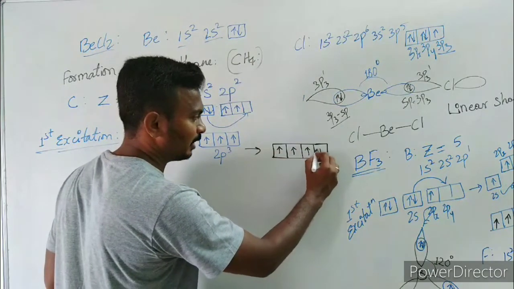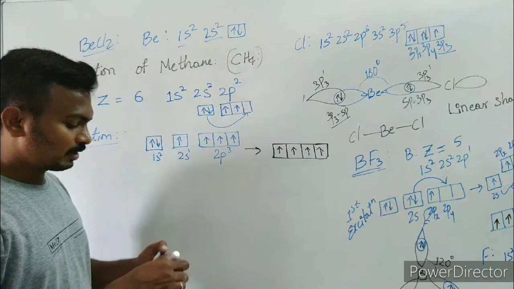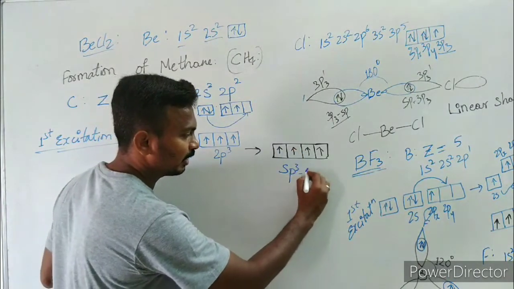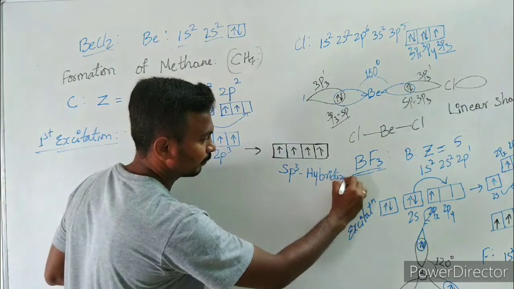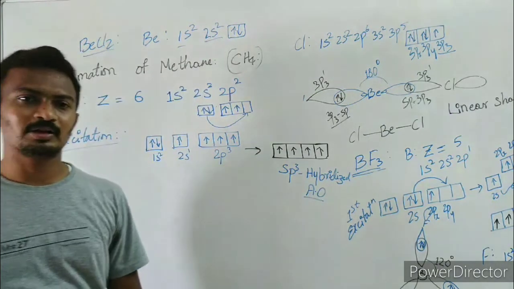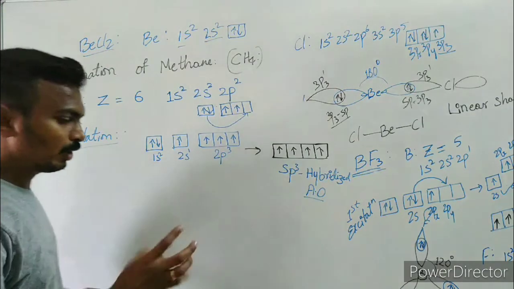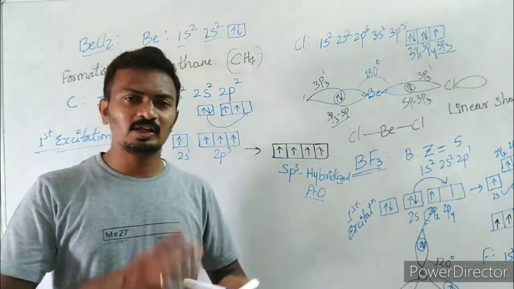1s and 3p orbitals are going to intermix and form sp3 hybridized atomic orbitals. Now these 4 are going to arrange around the carbon in such a way that there is minimum repulsion.